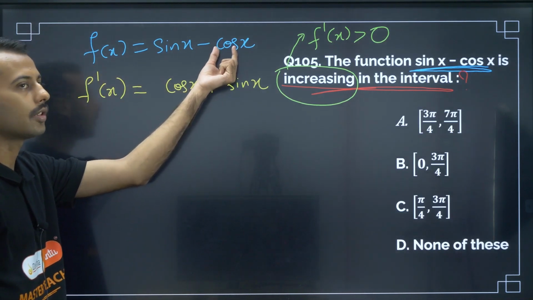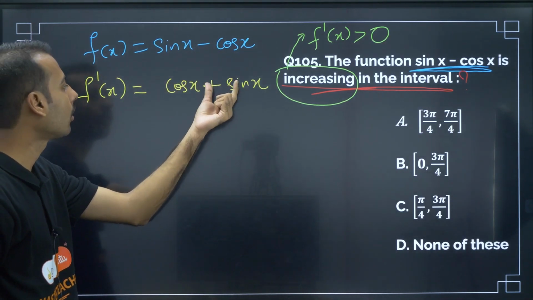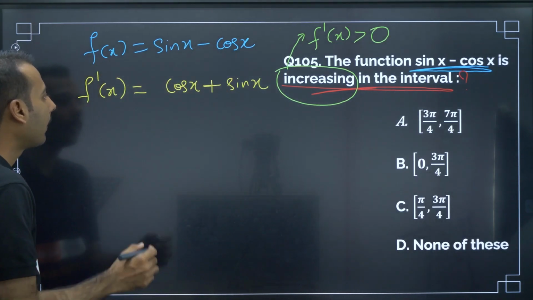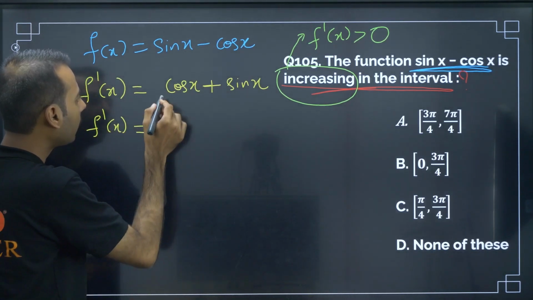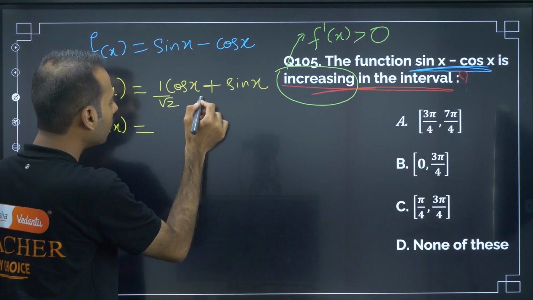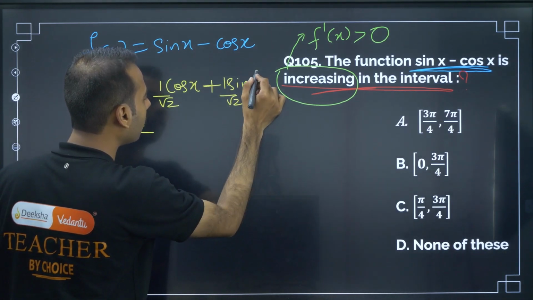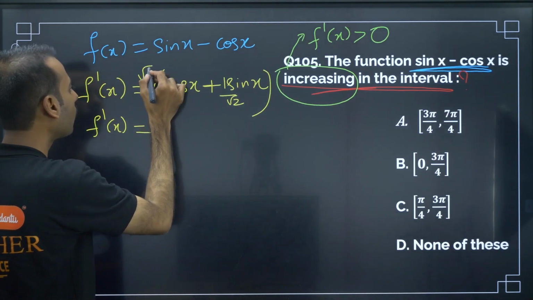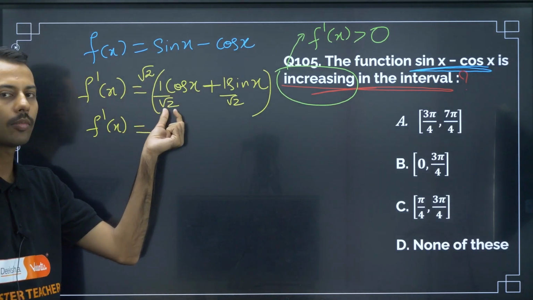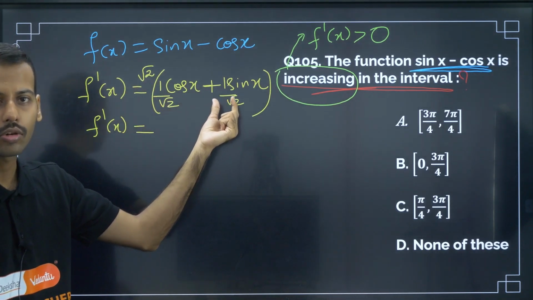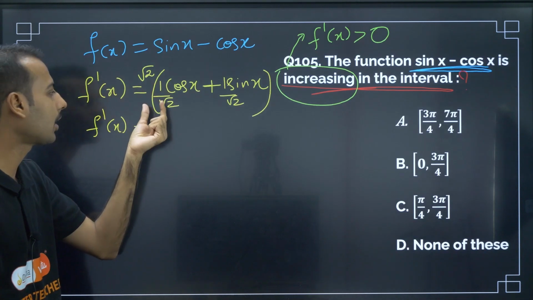The differentiation of cos is negative, already one negative, so overall f dash of x is this. Now f dash of x is equal to, let me multiply 1 by root 2, and also divide by root 2. See here, I am just multiplying and dividing by root 2. So the equation is not at all affected, only some changes I have done.